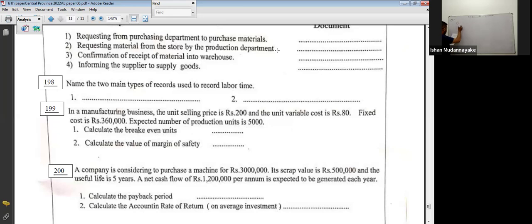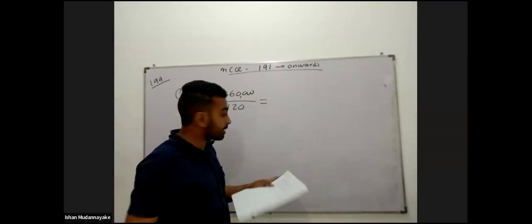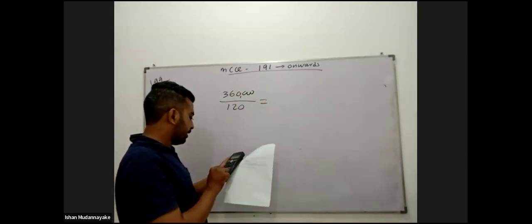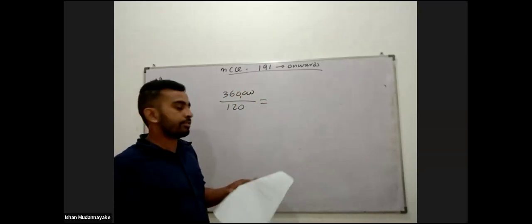Right. First one, calculate the break-even units. How do I calculate break-even units? Fixed cost divided by contribution. 360,000 divided by contribution. Here, contribution is 200 minus 80, 120. Break-even units, students: 360,000 divided by 120, 3,000 units.